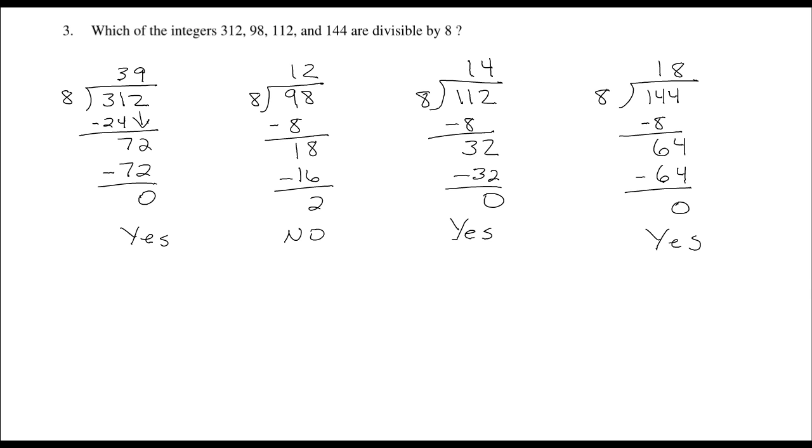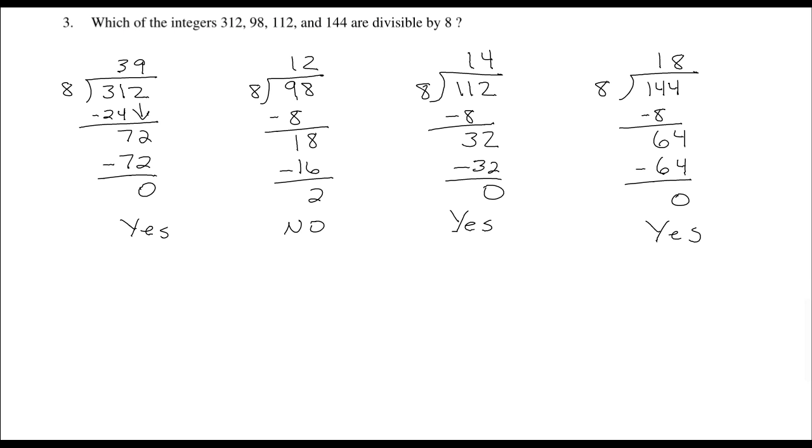Alright, so let's tighten this up. So what I just did was long division. Now we're going to do short division. Basically, we're just going to drop a lot of the writing. So here's the shortcut. 8 goes into 31 3 times, and then mentally just say 3 times 8 is 24, which leaves your remainder of 7, and just put the 7 up and to the left of the next number. Okay, 8 goes into 72 9 times with no remainder, so yes.